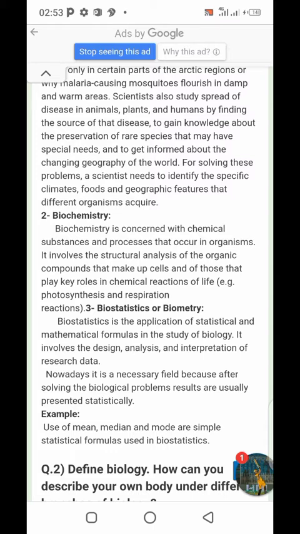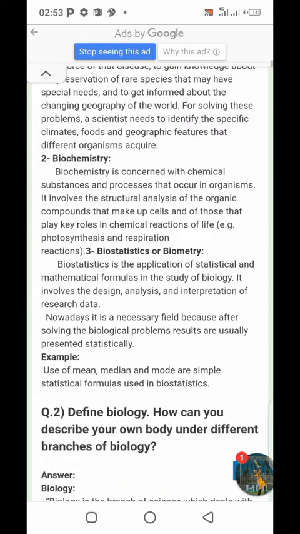It involves the structural analysis of the organic compounds that make up cells and of those that play key roles in chemical reactions of life, like for example photosynthesis and respiration, etc.